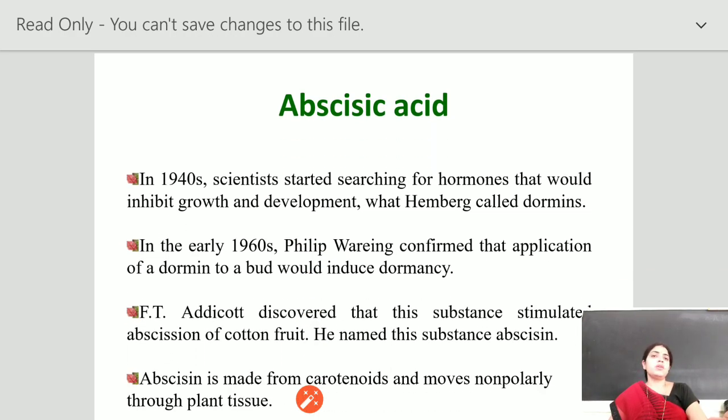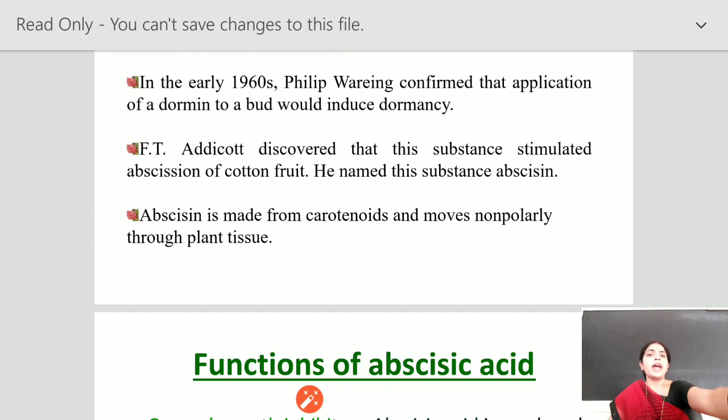Now we discuss the hormone abscisic acid. This hormone was discovered in 1940 as a substance that would inhibit growth and development, which Hemberg called dormins. In the early 1960s, Philip Wareing confirmed that application of dormin to a bud would induce dormancy. Later on, Addicott discovered that this substance stimulated abscission of cotton fruit. He named this substance abscisin.